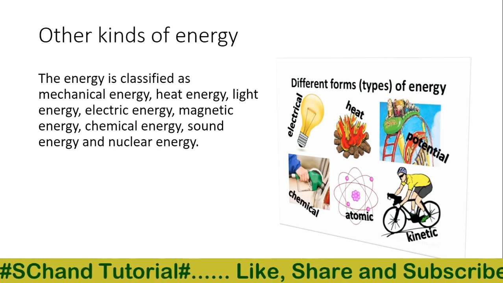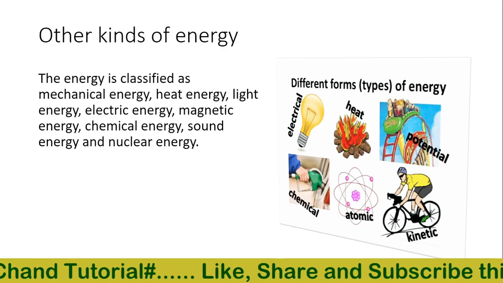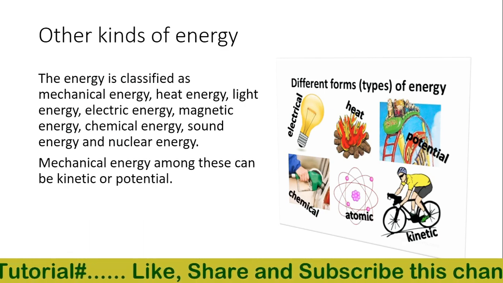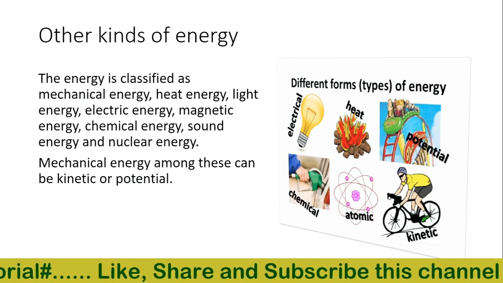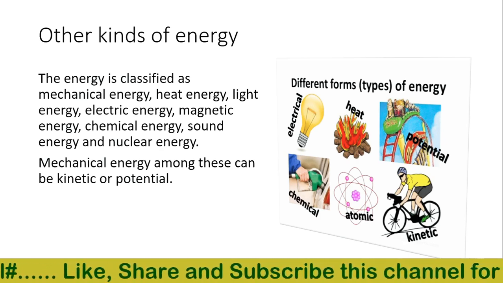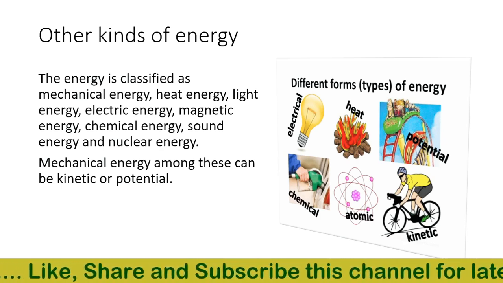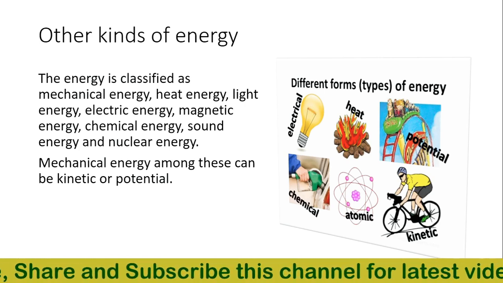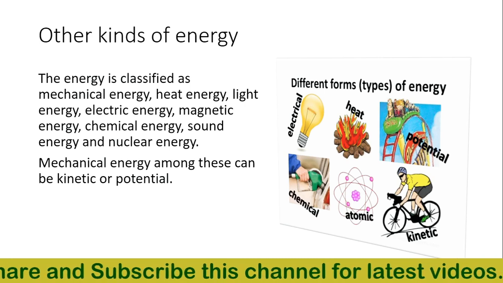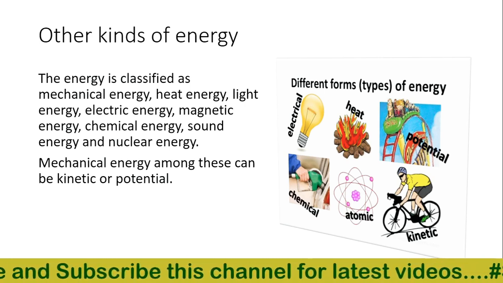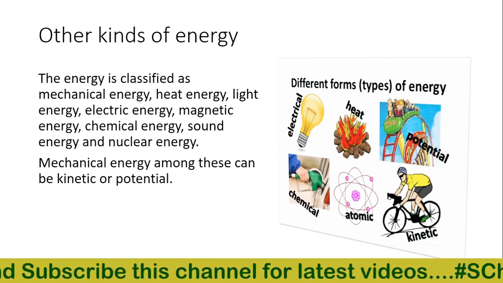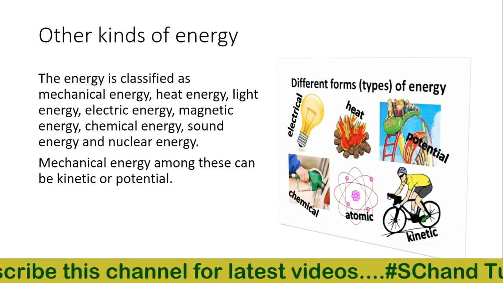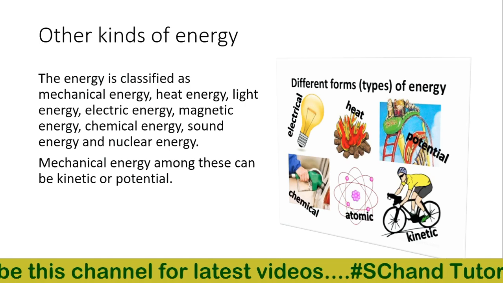Heat energy, light energy, electrical energy and sound energy can also be called kinetic energy because of their motion. However, magnetic energy, chemical energy and nuclear energy can be regarded as potential energy, on account of the position or configuration of subatomic or atomic particles.